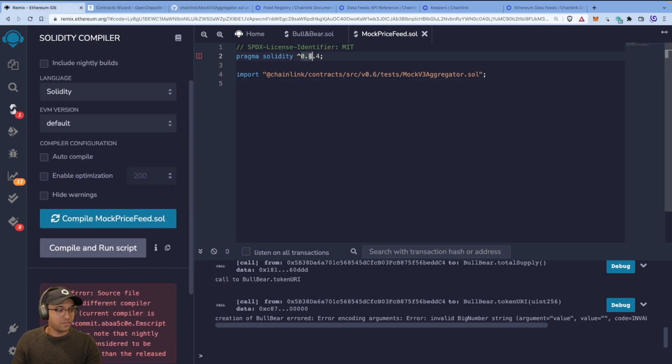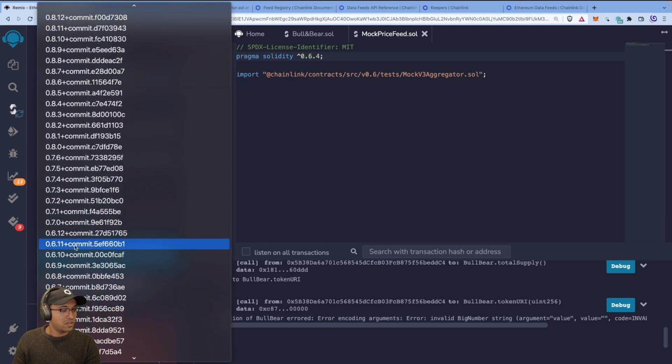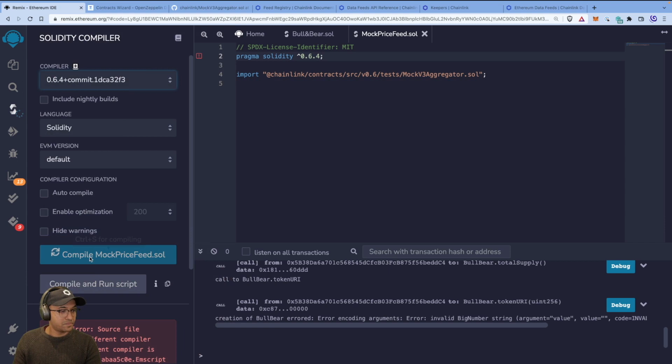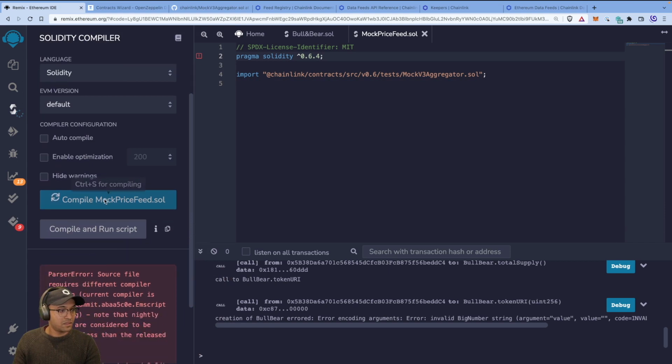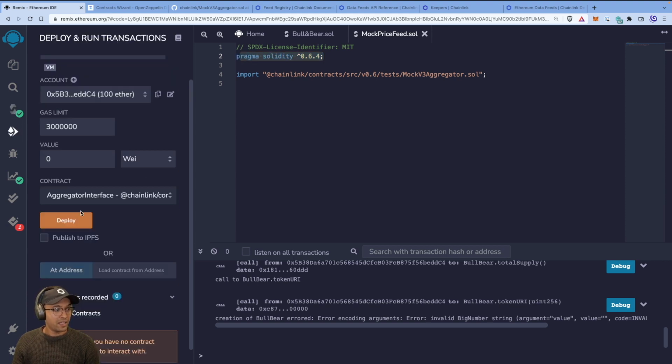Oh, fine. 6.4. There we go. All right, now we've compiled that. So just keep in mind that the Pragma solidities are going to use different compiler versions, right? So we'll compile that, and then we'll go down to mock v3 aggregator.